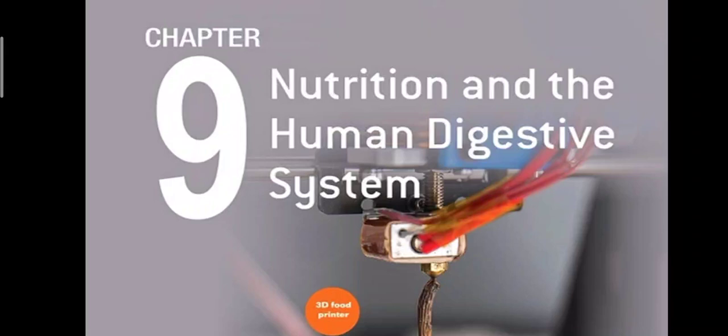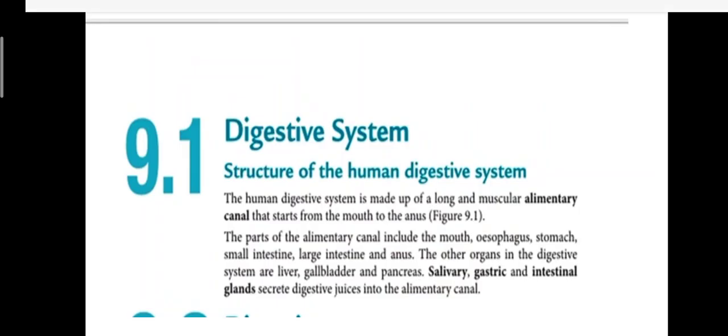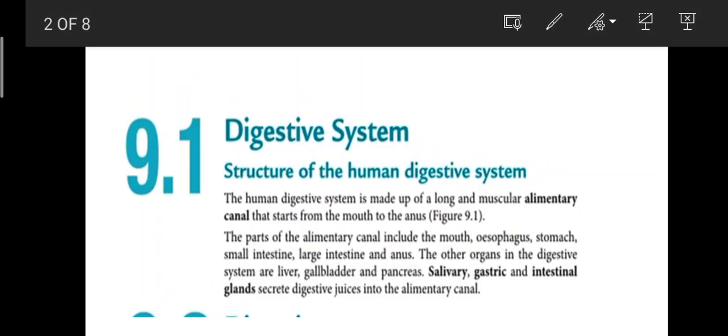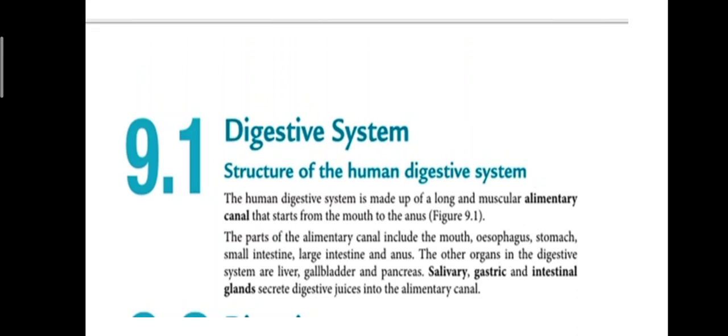Okay, so today we will learn new chapter, Chapter 9, Biology Form 4, Nutrition and the Human Digestive System. 9.1, Digestive System, Sistem Pencernaan. Structure of the human digestive system.